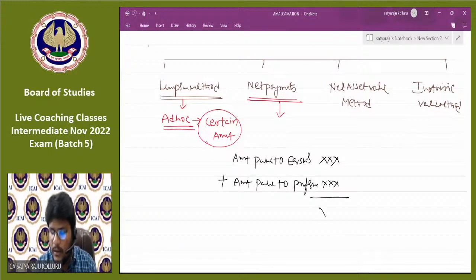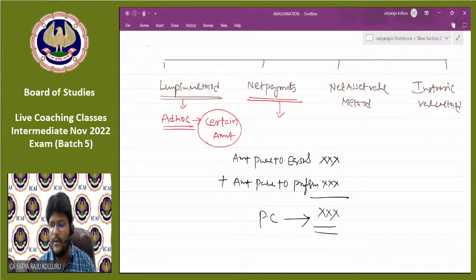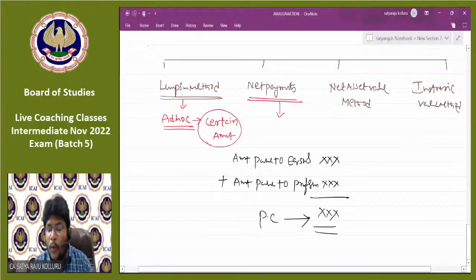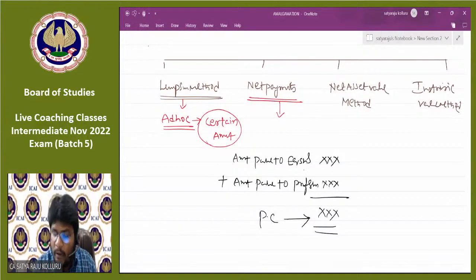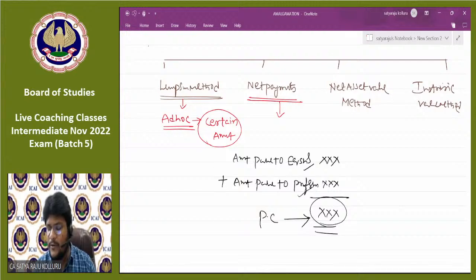The total will be treated as purchase consideration under net payments method. Or simply, the amount we are going to pay to equity shareholders of the selling company and the amount we are going to pay to preference shareholders of the selling company, put together, we call purchase consideration under net payments method.